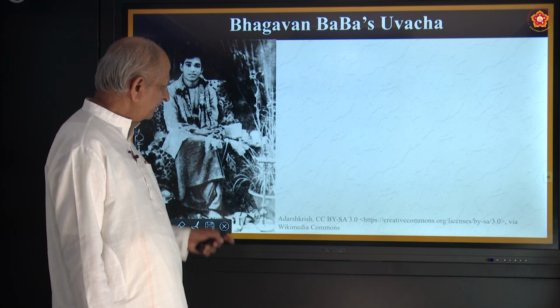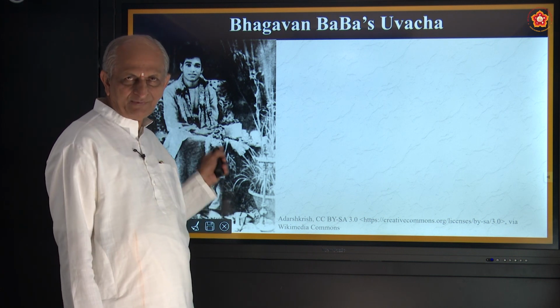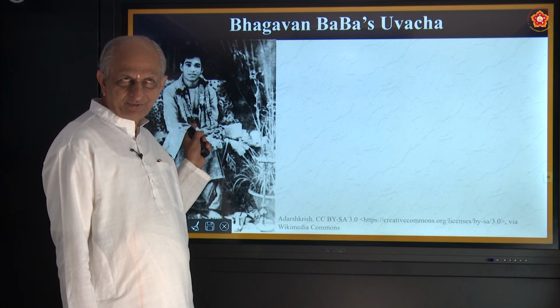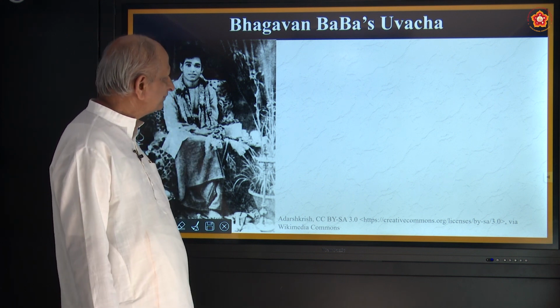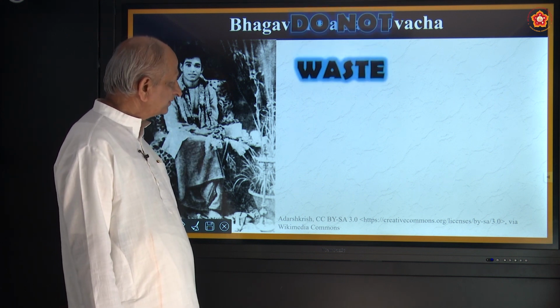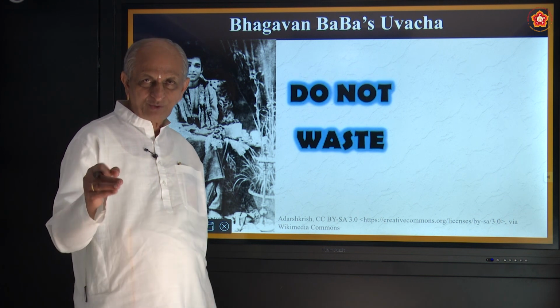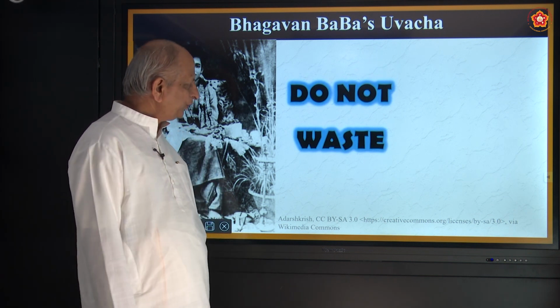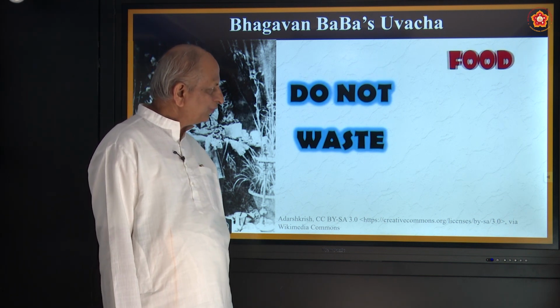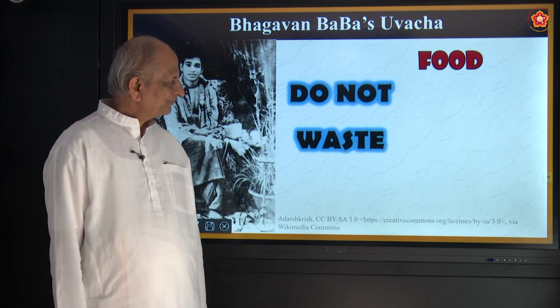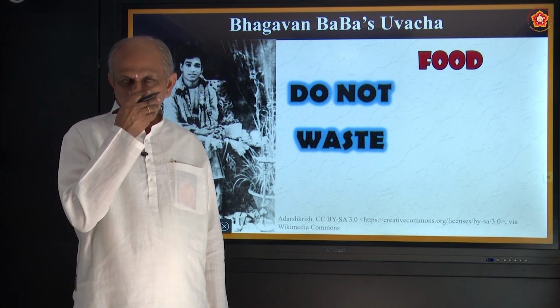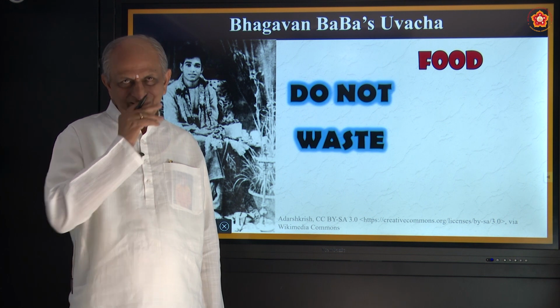Okay, now let us see what Bhagavan Baba says. This is a younger photo of Baba. When he was very young, he was like this. So what he says is very important for you and me. Don't waste food. How many are wasting food every day? Some will be there, correct?